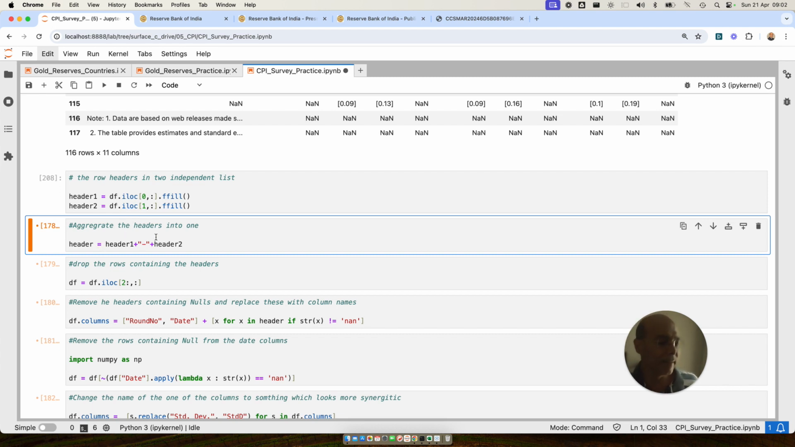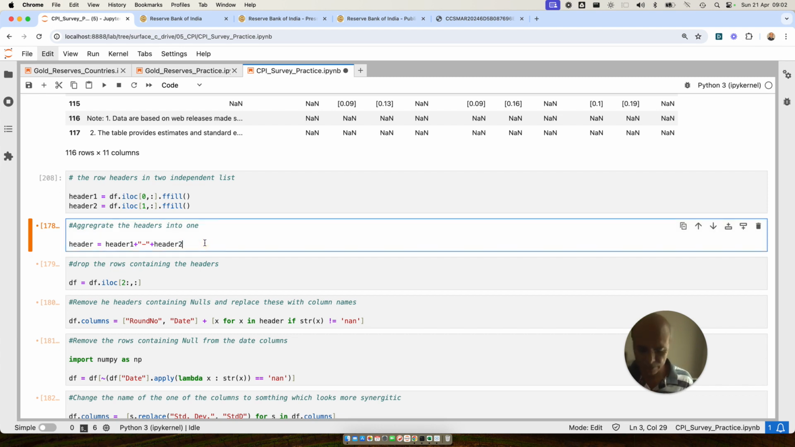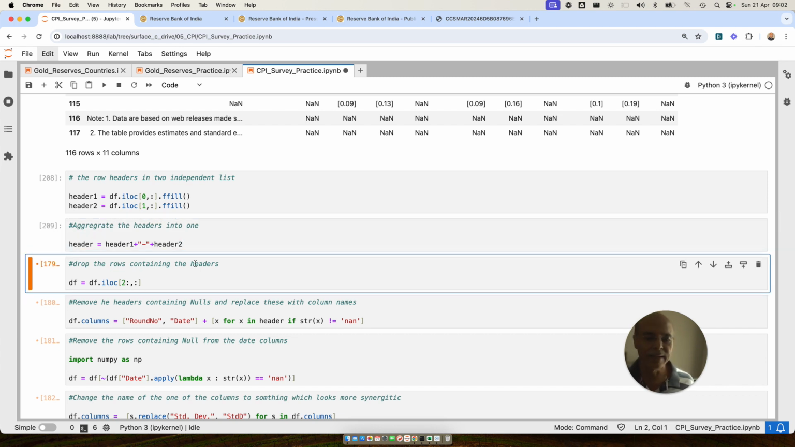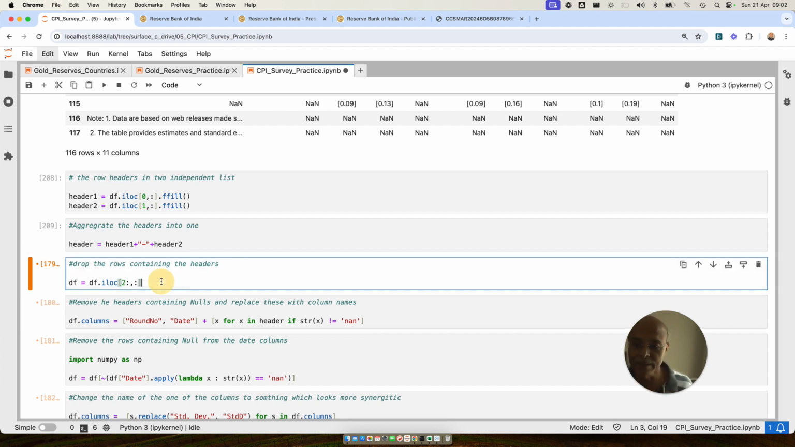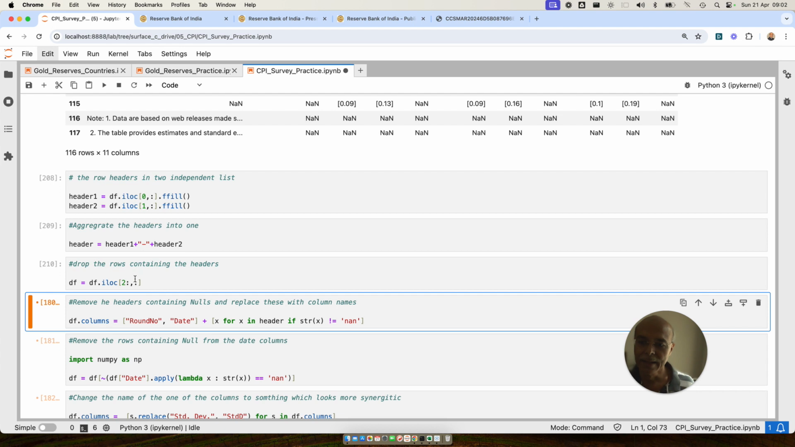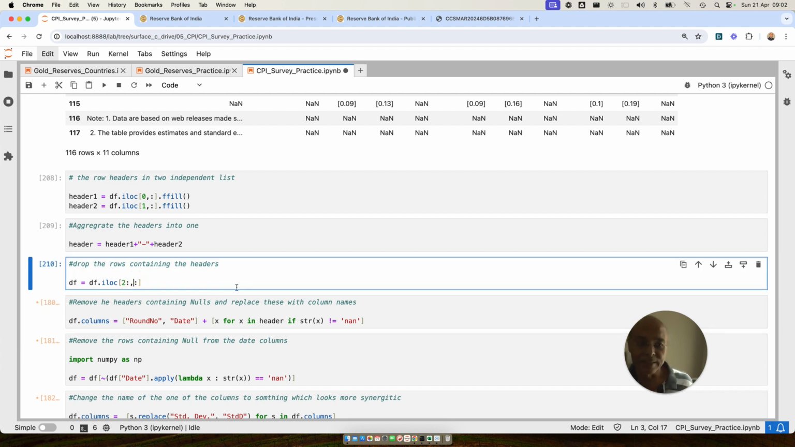Then I am creating a combined header, adding both the headers, and putting a separator. The separator I am using is because sometimes I have to process the header. It becomes easy for me to process the header if you have a separator. So I run this. Once I've done that, now I have to drop the rows which contain the header. So this is a very simple code. So I'm dropping it.